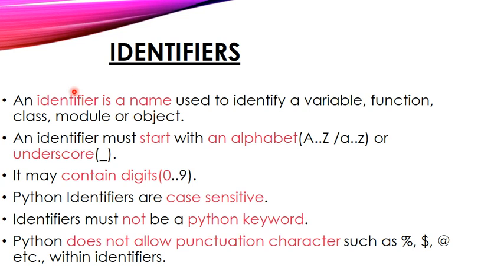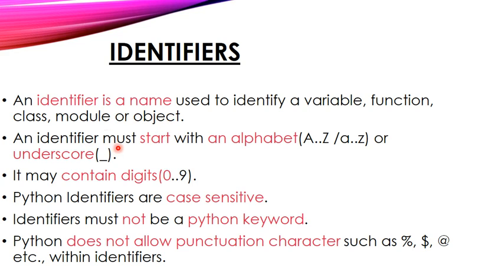Identifiers. So what is meant by identifiers? An identifier is a name used to identify a variable, function, class, module, or object. So an identifier is nothing but a name used to identify a variable. Or we can say a function name is also an identifier, and class name and module name. These all come under the category of identifier.